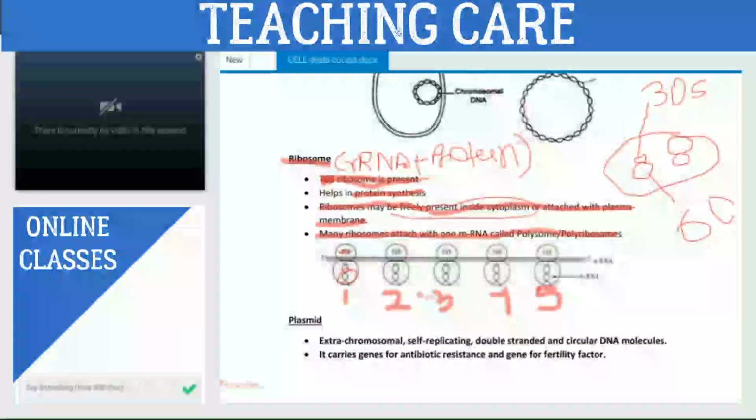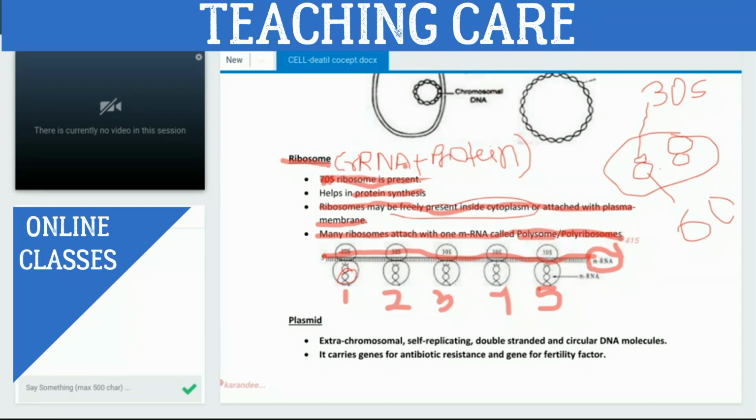Okay. And one mRNA, this is mRNA. How many mRNA? This line, whatever line we are getting, this line is called what? This is mRNA. Okay? It means many ribosomes attach with one mRNA, that structure is called polysome or polyribosome. Got it? Yes, sir. Okay, fine.